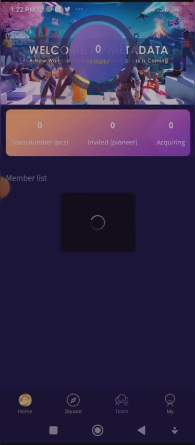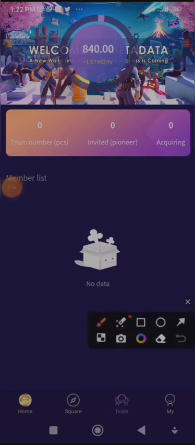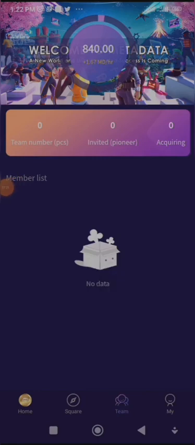Here we have the Twitter and the Telegram, which I've already explained on the web version. Now if you come to team, those you have invited will come, their information will be here, so you can follow up on them and know that they are mining. And now here we have Square.